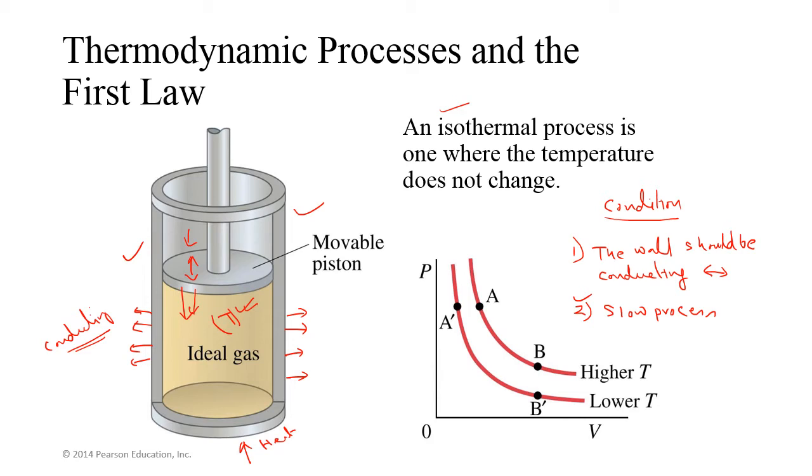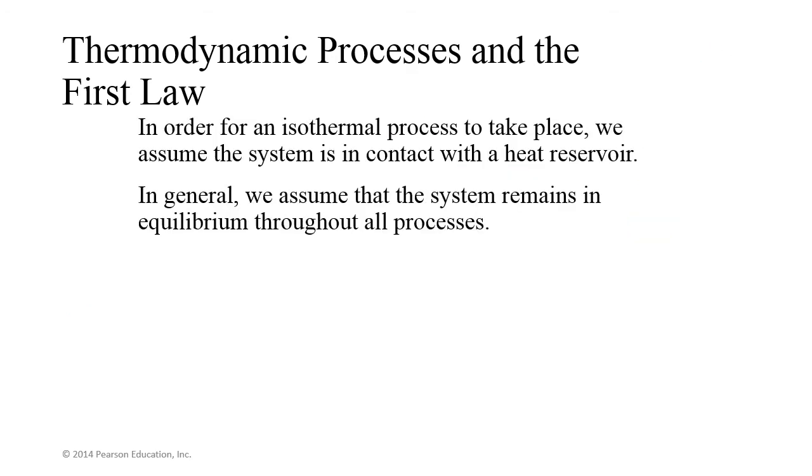So to get the isothermal process, we have to follow these conditions. First, the wall should be conducting, so that any excess heat or excess temperature may be released through the conducting wall, and the process must be very slow. A very slow process is what we call the quasi-static process, a term I already mentioned. If the process is quasi-static, then we can get the isothermal process. So what is the main condition for the isothermal process? That the temperature T is constant.